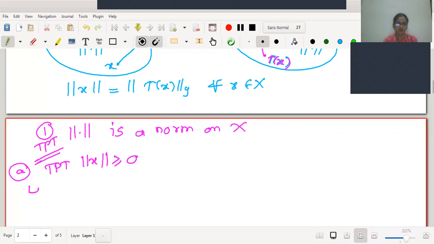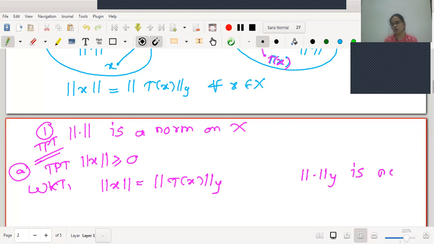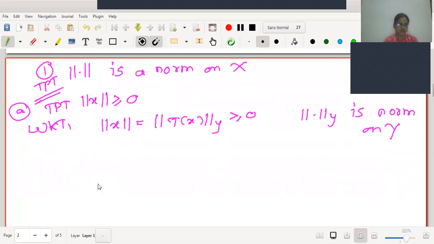Okay, but what we know is that norm X is defined as norm Y of T of X. But this norm Y is a norm on Y. This we know already. Since it is already a norm, may I say this is greater than or equal to 0? This is non-negative. Therefore, the first condition is easily proved. Okay, we will go for proving the second condition. What is the second condition? Let me change the color.